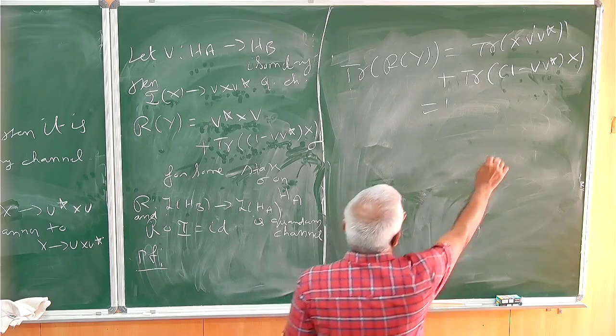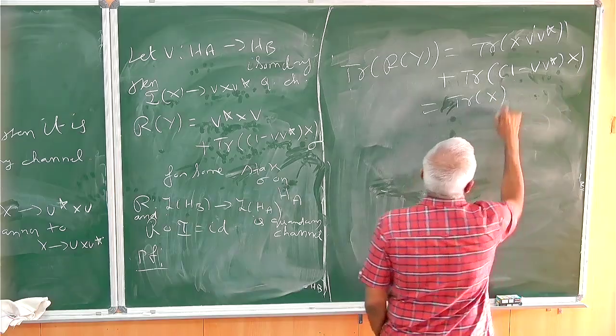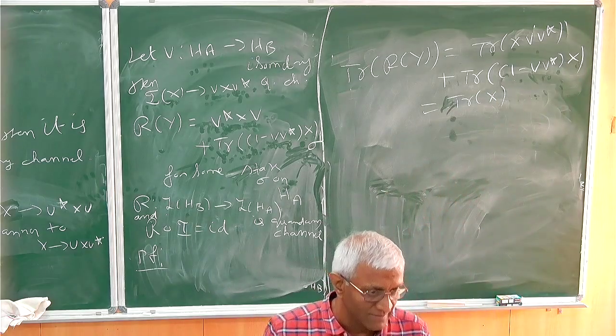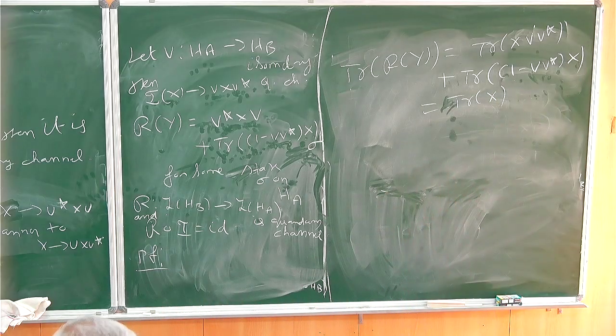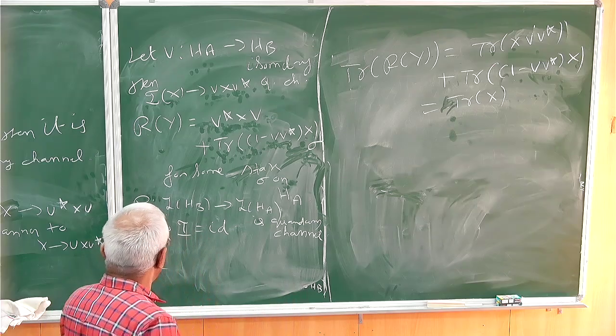These two will cancel, and 1 times X is X. So this is equal to trace of X. That's what we want: we want it to be trace preserving, not unitary. So it preserves the trace.